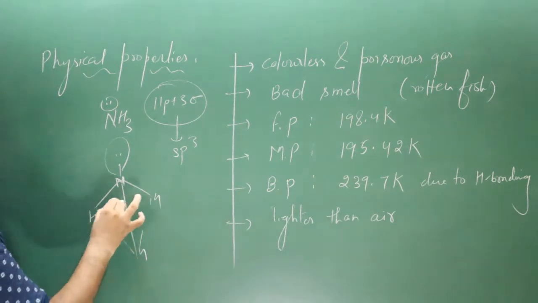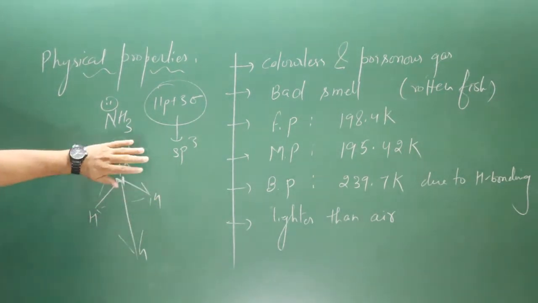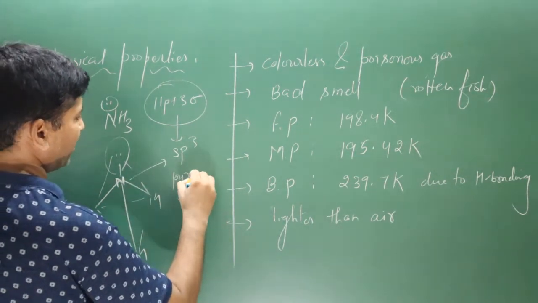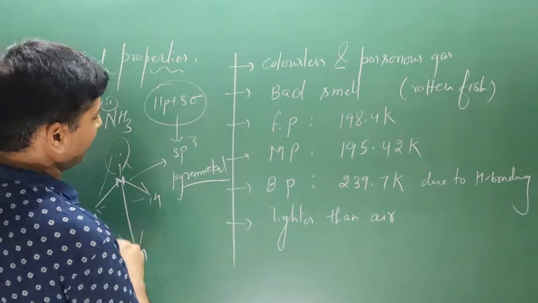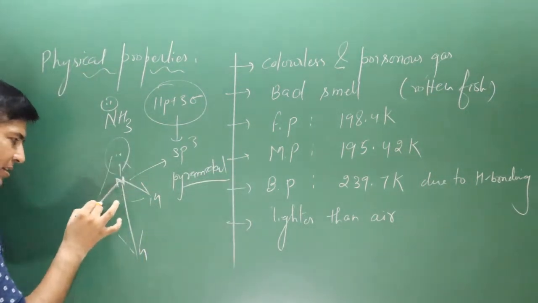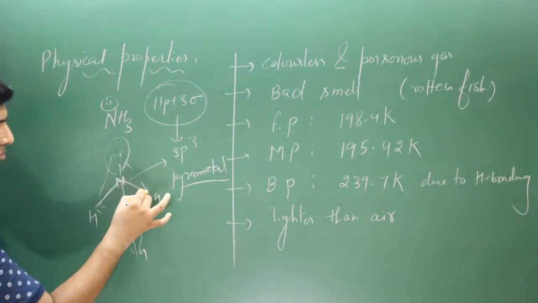Okay, you can see it is having pyramidal shape. Hide this portion, and you can see it is having pyramidal shape. It is present in sp3 hybridization and the shape will be pyramidal. Now pay attention carefully. You can see this is the lone pair and these are the bond pairs. Lone pair, bond pair, lone pair, bond pair.